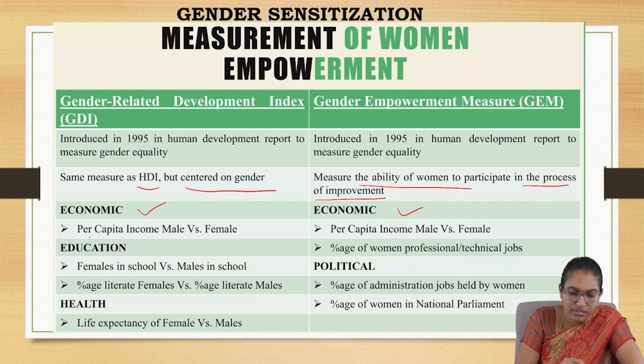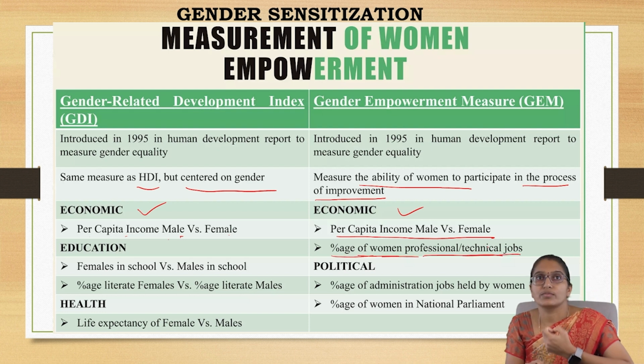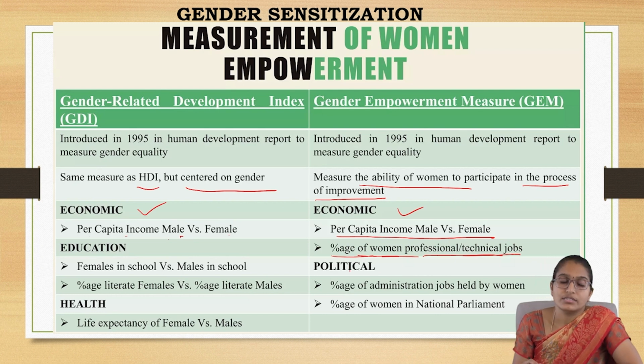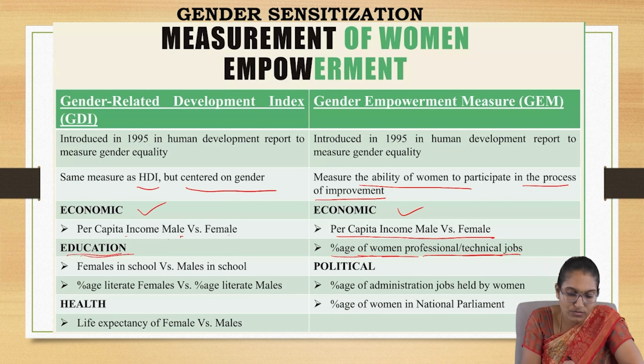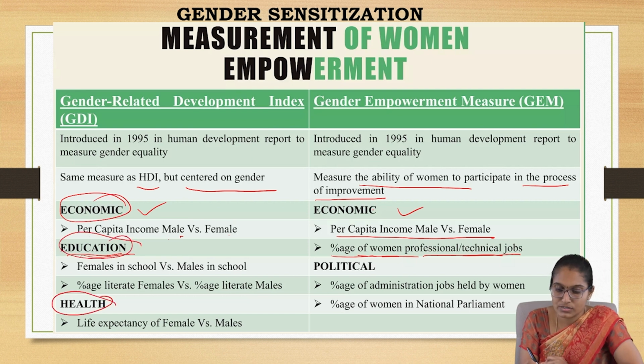It gives per capita income of male versus female. Here also per capita income of male and female, and this takes a percentage of women professionals in the technical jobs also, whereas GDI gives what, education. So it is based on economic, education, and, the third factor, health. So this is economic.